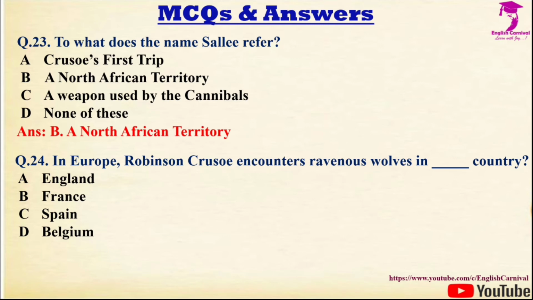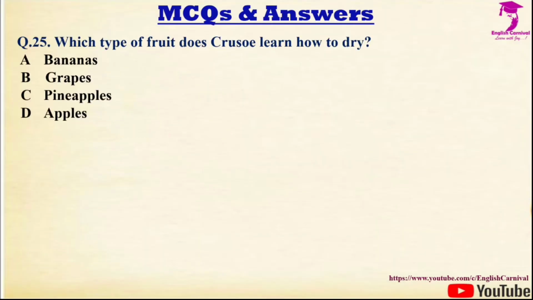Question number 24 we have, in Europe Robinson Crusoe encounters revenues walls in dash country. Options are A, England, B, France, C, Spain, and D, Belgium. The correct answer of this question is C, and it is Spain. The next question we have, question number 25, which type of fruit does Robinson Crusoe learn how to dry? Options are A, bananas, B, grapes, C, pineapples, and D, apples. Correct answer is B, and it is grapes.